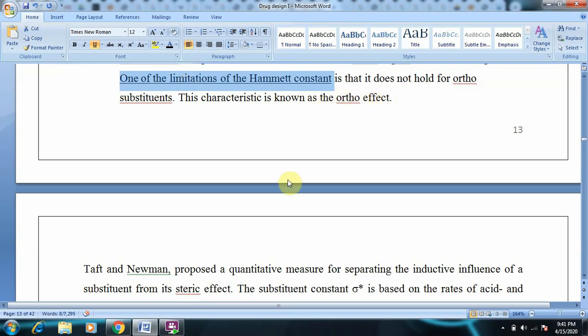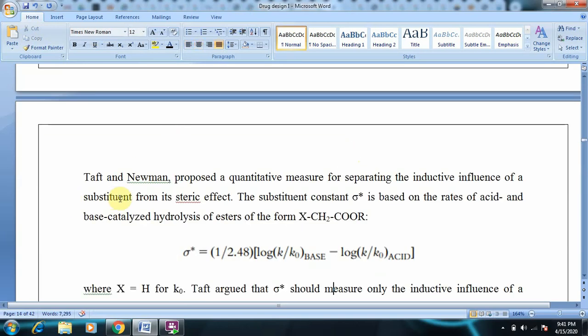In order to overcome this ortho effect, Taft and Newman proposed a quantitative measure for separating the inductive influence of the substituent from its steric effect. Ortho alone can show steric effect, but meta and para are very far, so they do not exhibit any steric effect. So in the case of benzoic acid, what was the correction done by Taft and Newman?